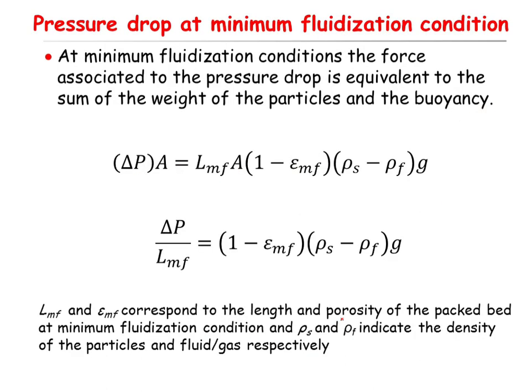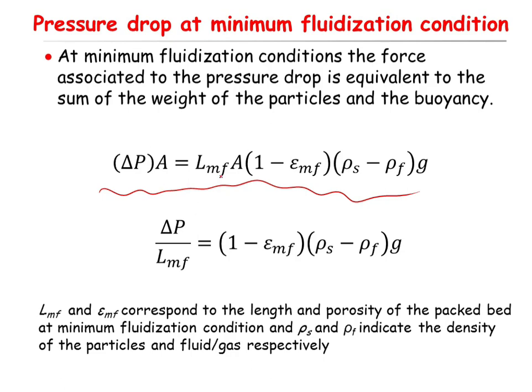The other equation you can obtain by writing the force balance at minimum fluidization conditions. The force associated with the pressure drop is equivalent to the sum of the weight of the particles and the buoyancy forces. Very simple math is involved here. You have three forces: buoyancy, the weight of the particles, and the pressure drop because of the flowing gas or fluid. If you write it down, you will end up with this equation.